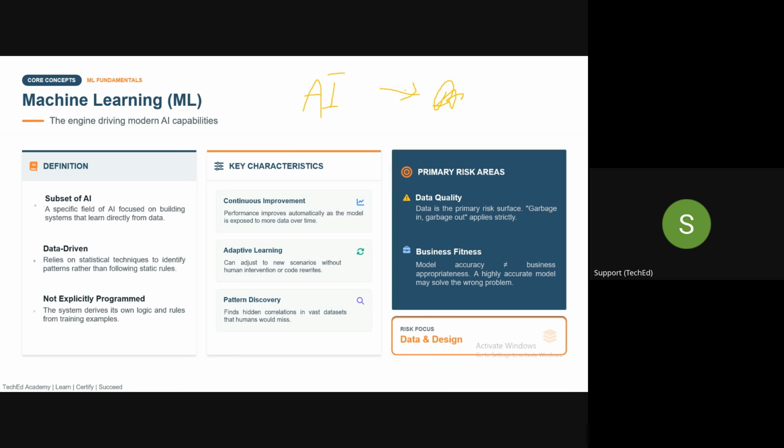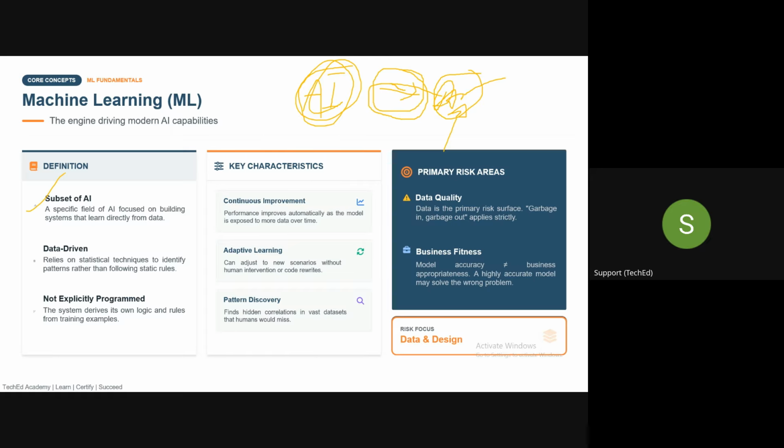Machine learning will deploy models or an algorithm in such a manner that using this data, which is provided during the training or as part of a prompt, the AI system will learn by itself. That is called machine learning.